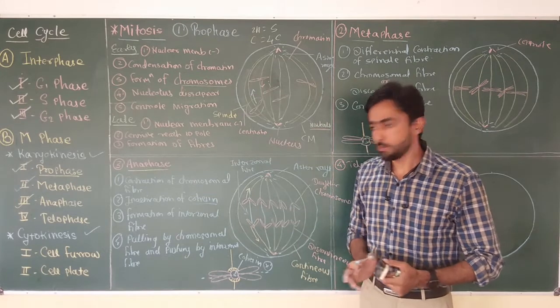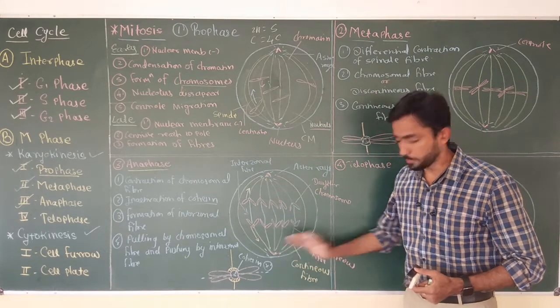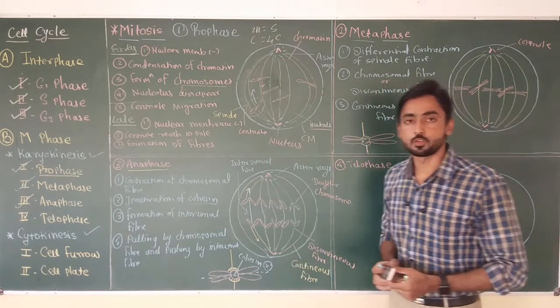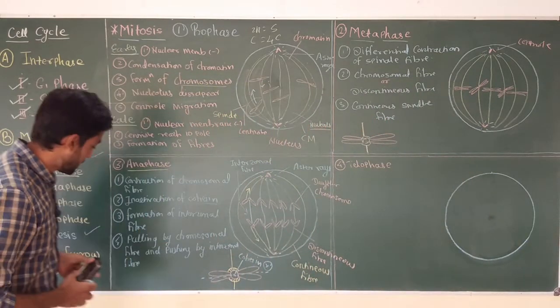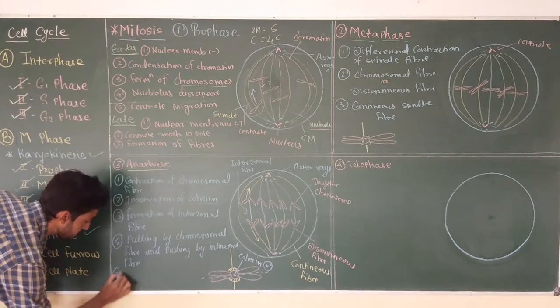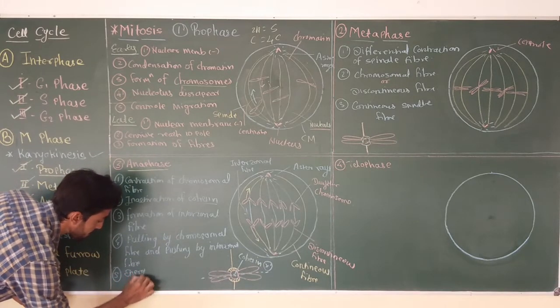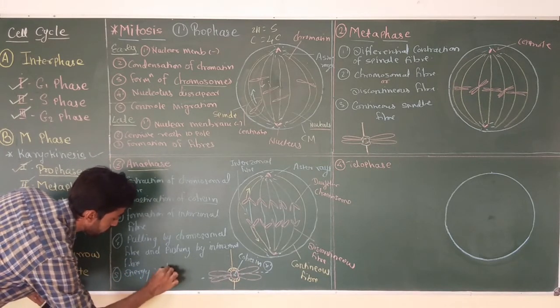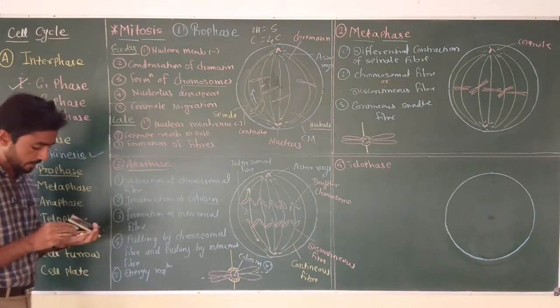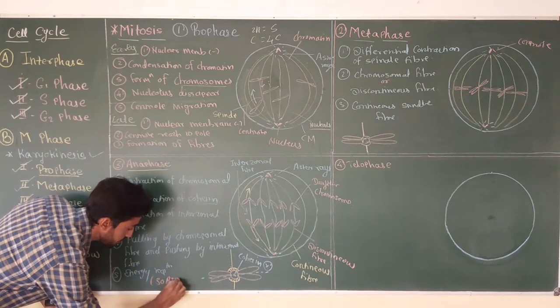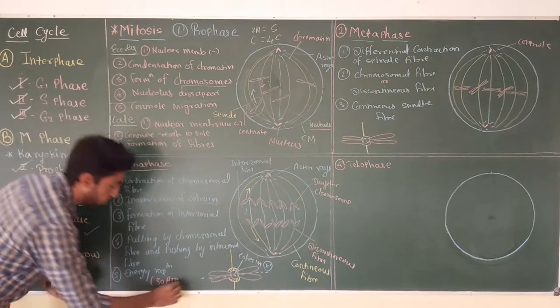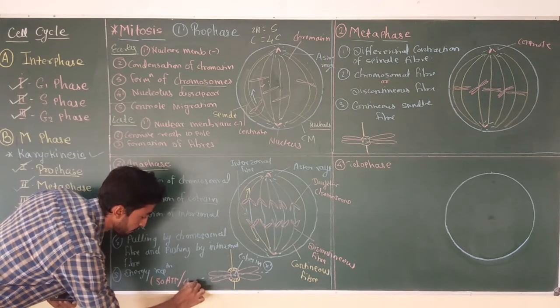At the time of movement of these chromosomes towards different poles, a large amount of energy is required, and this energy is provided by ATP. So the next point is energy requirement. Approximately 30 molecules of ATP are required for movement of one chromosome.